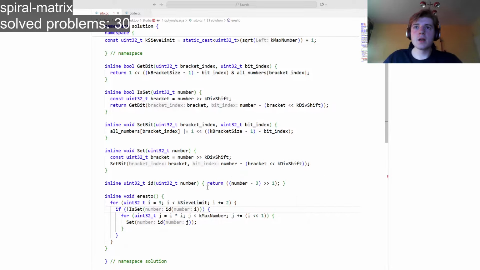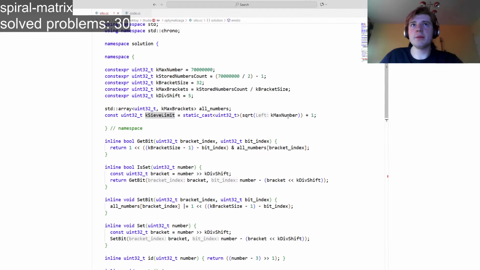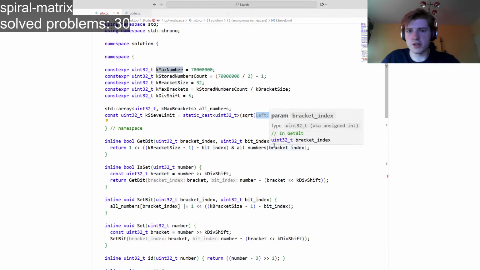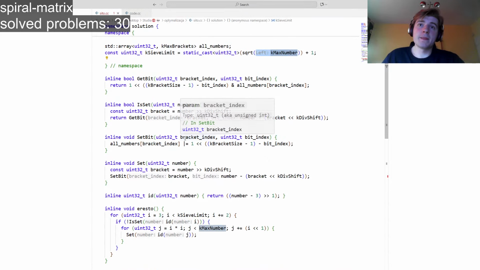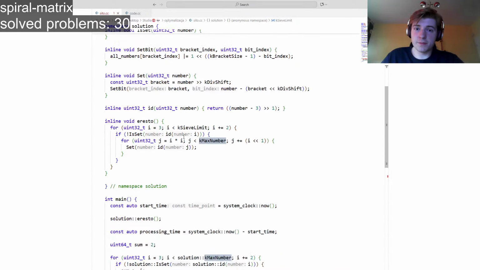You also iterate only to the Sieve limit, and the Sieve limit is the square root of the max number. If you really think about it, there is no point in going beyond the square root, because beyond it there will be actual squares of numbers that you have already crossed out, and squares are composite by default, so you don't have to go there. And that's how it goes.